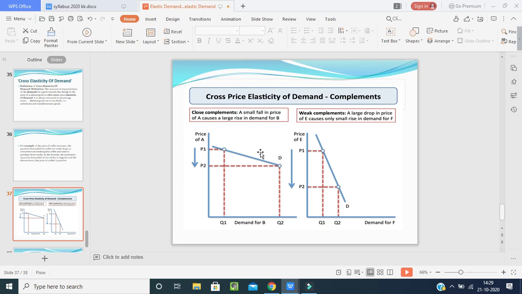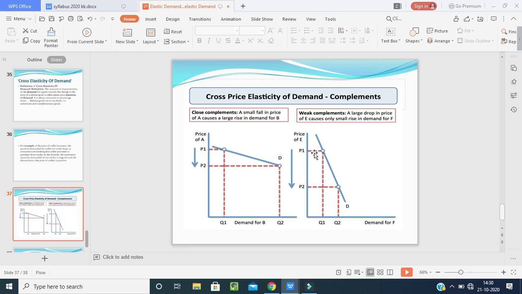The difference between these two talks about the cross price elasticity of demand. See here on the first picture, demand for B product is here. A small fall in price of A causes a large rise in demand for B. This is the price of A and this is the demand for B, the product quantity. When the price was P1, the quantity of goods was this much. When we decrease the price a little bit, the quantity demanded was this much. So what do you call this? This is called cross price elasticity. That means when the prices are decreasing, the demands are increasing.